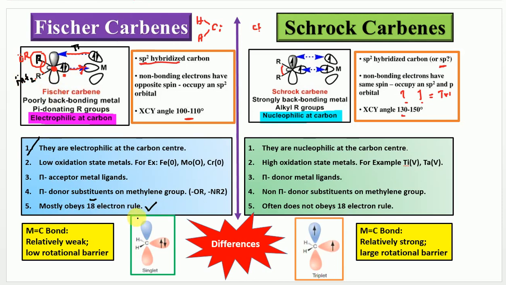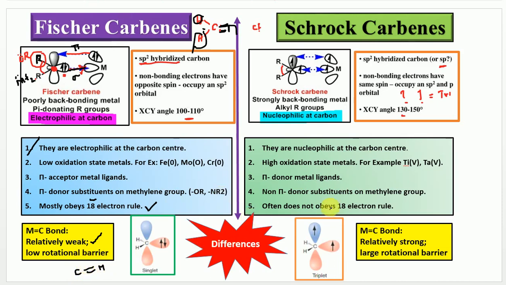So this is very important. And when we talk about the M-C bond in Fischer carbenes, you can see this is a sigma bond and this is a pi bond. This has a double bond character, connected through a metal-carbon double bond. If you talk about M-C bond strength, in the case of Fischer carbenes, this is relatively weak. Why? Because the carbon is electrophilic in nature and cannot donate properly without the presence of electron donating groups. So that's why this M-C bond is considered relatively weak in Fischer carbenes, and it also has a low rotational barrier.